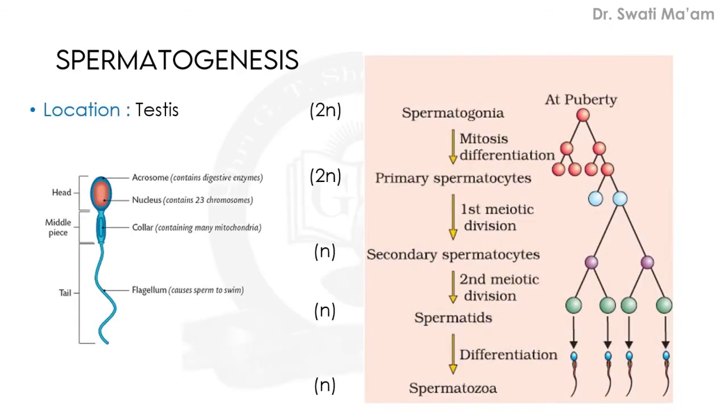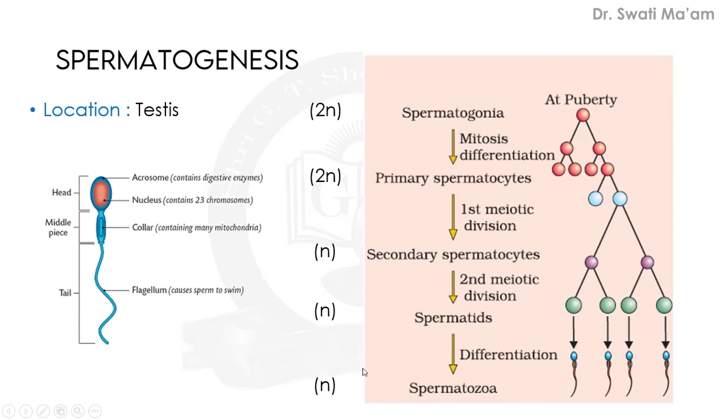So, students, let us revise the last session's topic. It was about spermatogenesis. We have seen how from 2n, that is diploid spermatogonia, the spermatids are formed, and how the spermatozoa, which can also be known as sperm, are formed. So a diploid cell is converted into a haploid one.